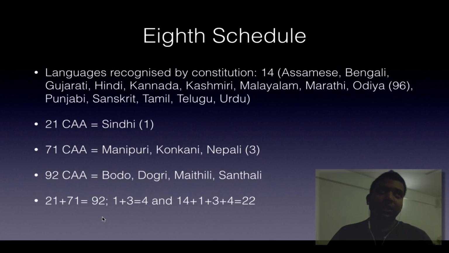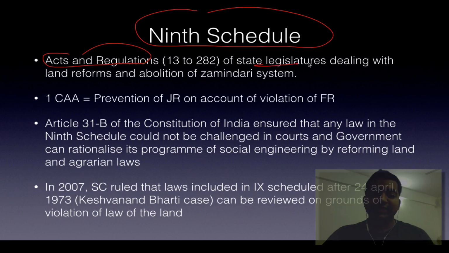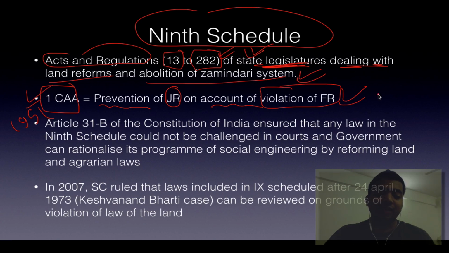So 9 was line. I automatically remember zamindars and those landlords. So it's obviously dealing with acts and regulations of state legislatures. This is important. State legislatures which are dealing with land reforms and abolition of the zamindari system. Earlier there were just 13 acts and now there are 282 acts in the 9th schedule. The first Constitutional Amendment Act in 1951 introduced this. It was for prevention of judicial review on account of violation of fundamental rights. However, Article 31B of the Constitution ensured that any law in the 9th schedule could not be challenged in courts and the government can rationalize its program of social engineering, which was good intent back then, but obviously people will exploit such laws.